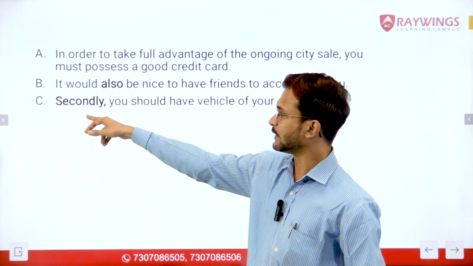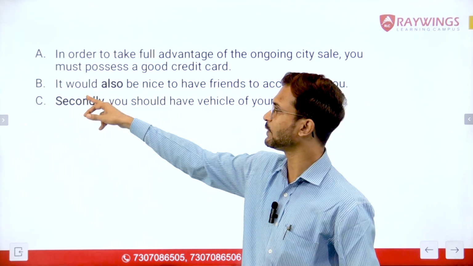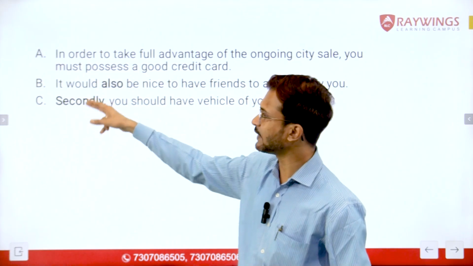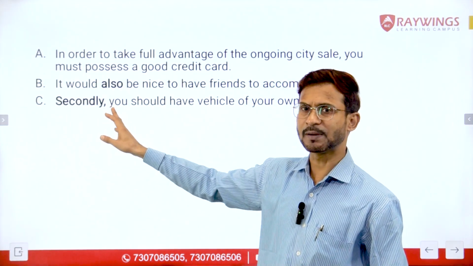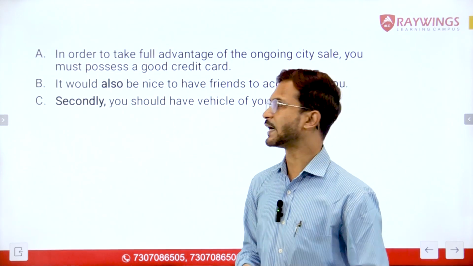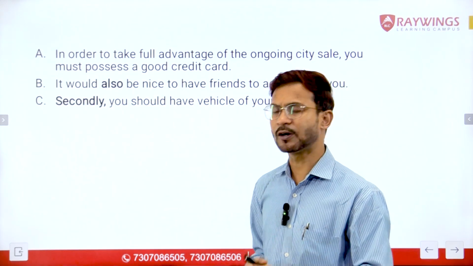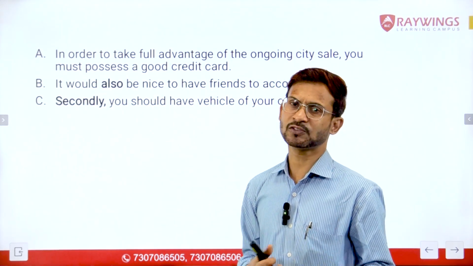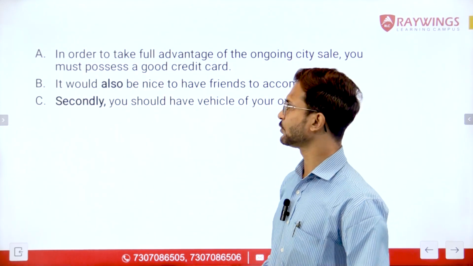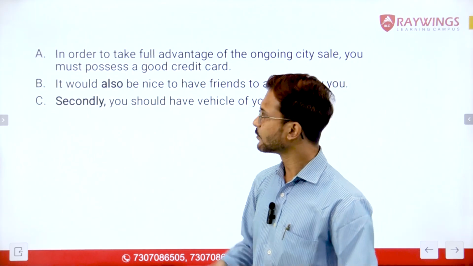Second one is sentence number C, and the last sentence would be sentence number B. So we have got one mandatory pair as CB. Now we are only left with sentence number A. So the position of the first sentence was still empty, so sentence number A will be placed at the first position in the parajumble, right?